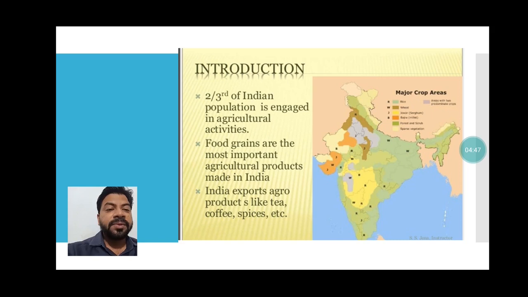These are the agro products which are for commercial purposes. Generally tea and coffee come in the beverage crops. Spices, etc. are required in those regions which lie in the cold region.